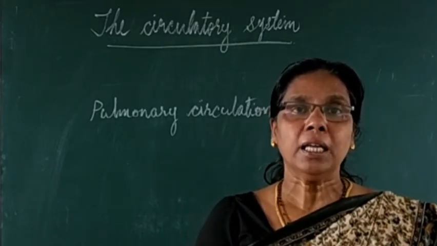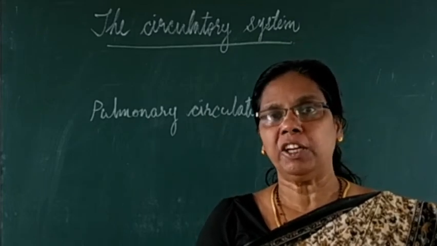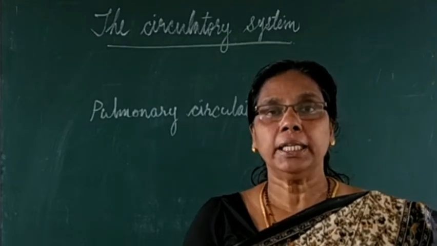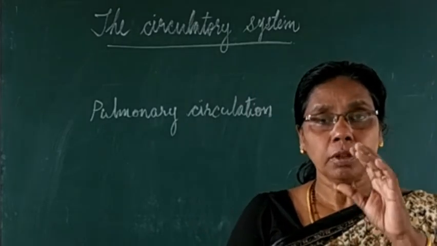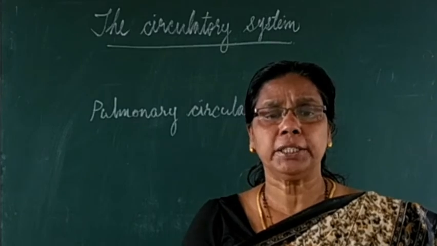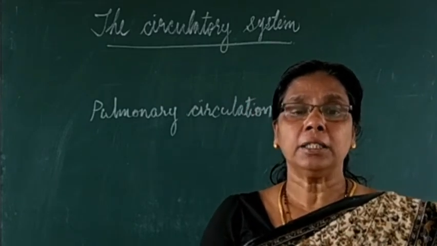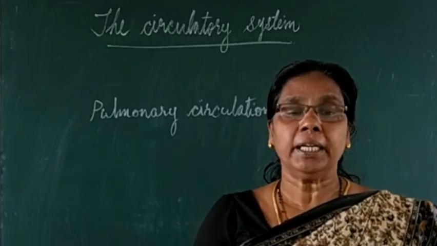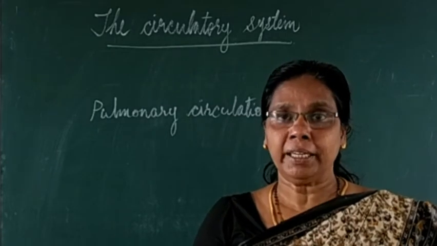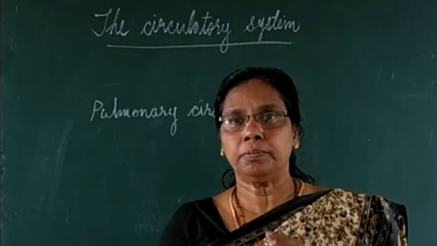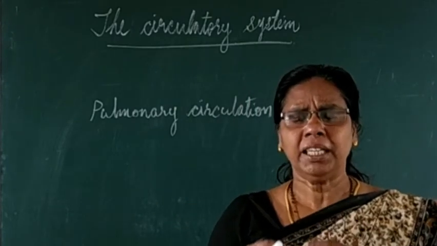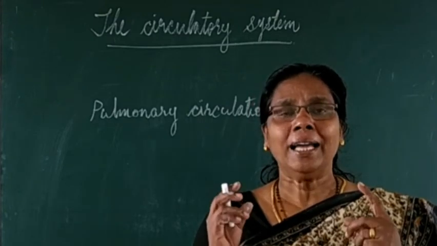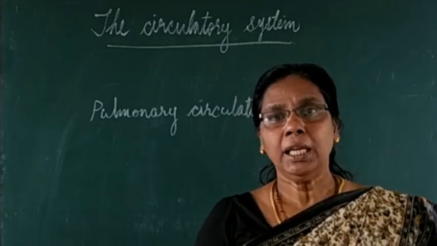Which part of the heart? The left auricle, the blood will be reaching. That process is called what? Pulmonary circulation. Once more, what is meant by pulmonary circulation is that from the heart, especially from the right ventricle, the pulmonary artery arises or starts. The pulmonary artery starts from the right ventricle, immediately divides and reaches both of the lungs.